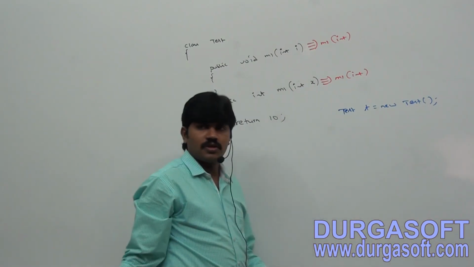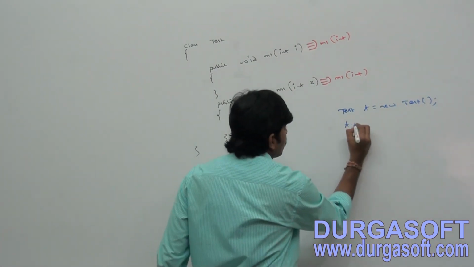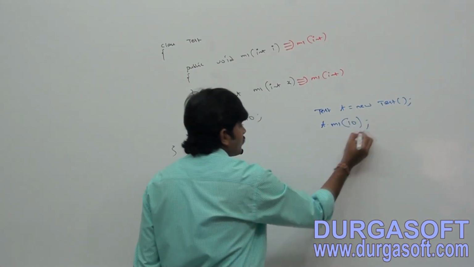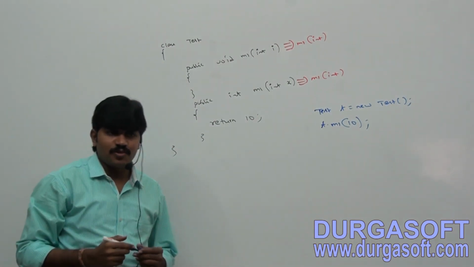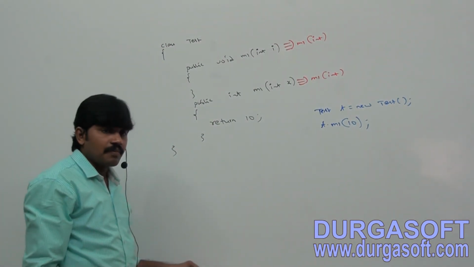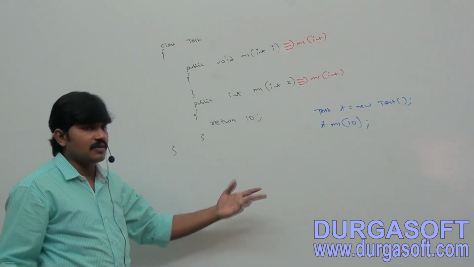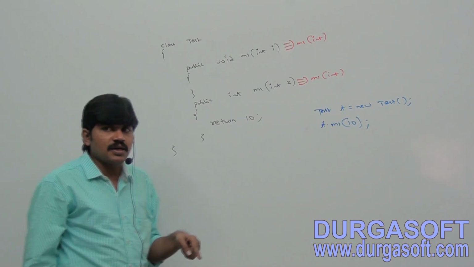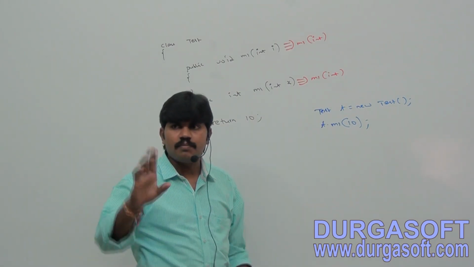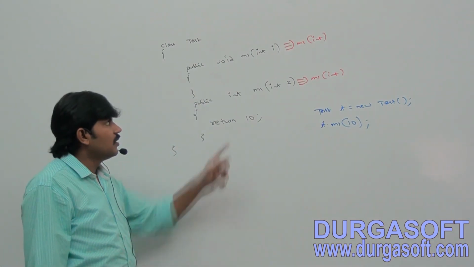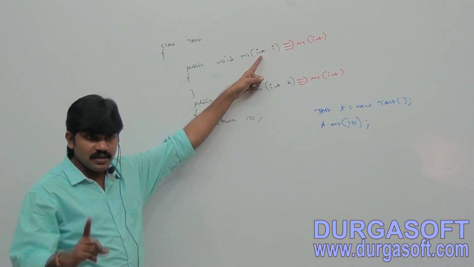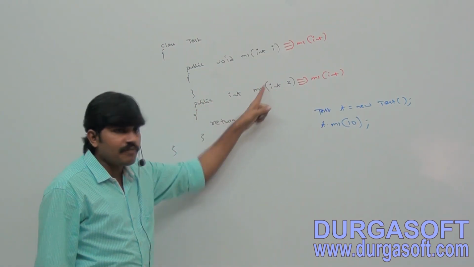Test t is equal to new Test. So I am calling t.m1 of 10. Sir, which method has to respond, either the first one or the second one? It's always a problem, an ambiguity problem. That's why the compiler is going to object: Hey Durga, m1 of int is already declared. Why are you redefining it once again?